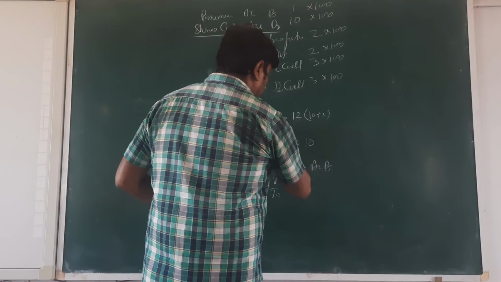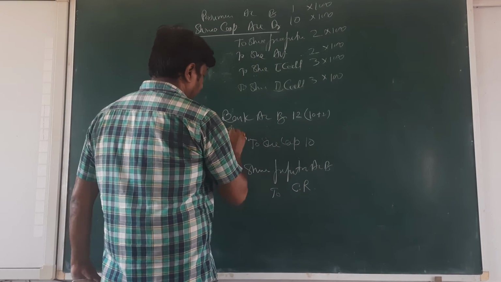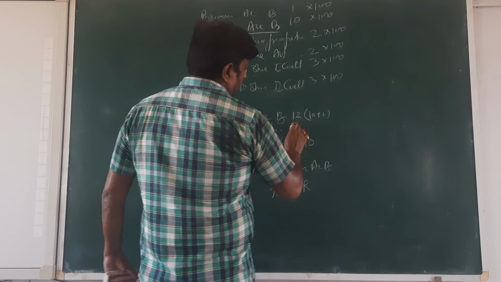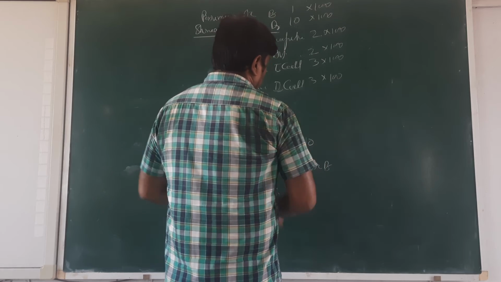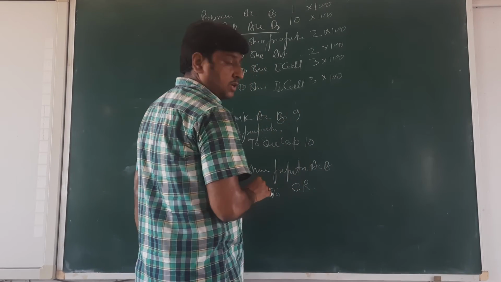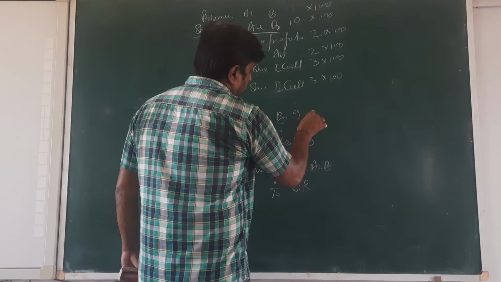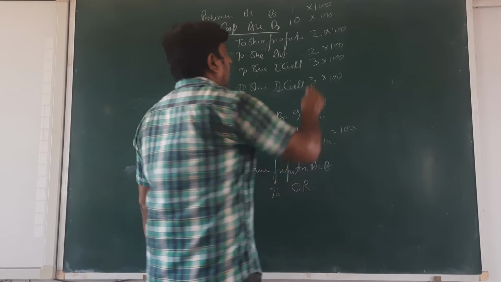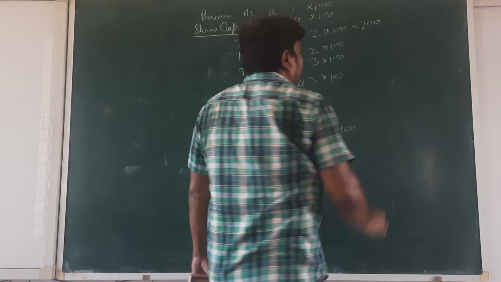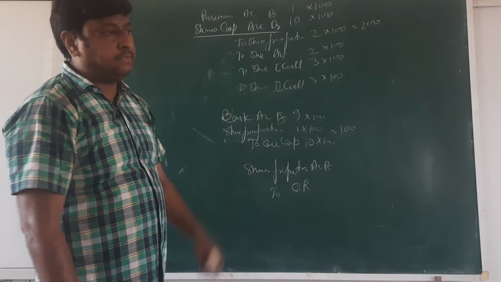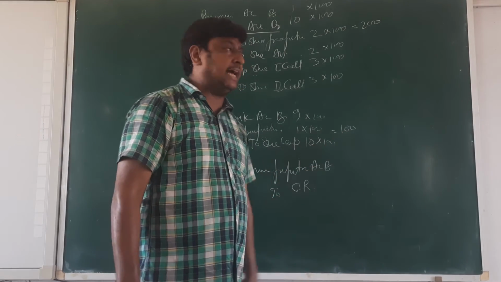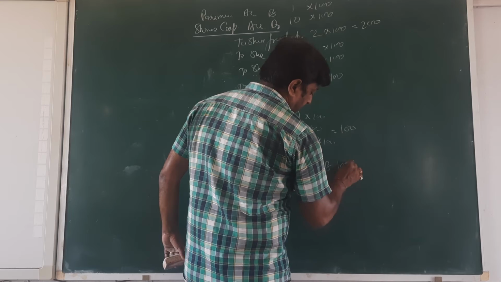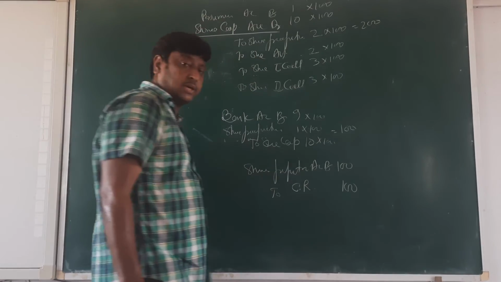Here it's 9 rupees, 1 rupee, into 100. Here we are utilizing 100 rupees, and we have 200 of forfeiture amount. 200 is the forfeiture amount, 100 we are going to utilize. So the remaining amount 100 will be transferred to capital reserve.